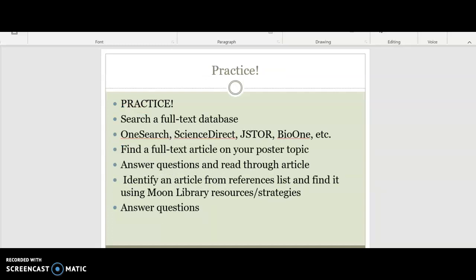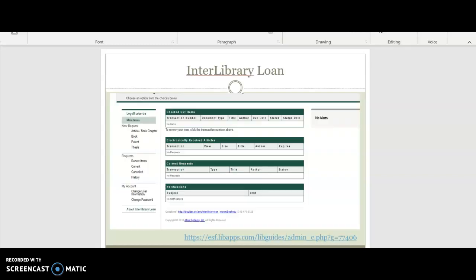So, practice. Search a full-text database like OneSearch, ScienceDirect, JSTOR, Bio1, etc. Find a full-text article on your poster topic, answer questions and read through the article, identify an article from a reference list, and find it using Moon Library resources and strategy, and then answer questions. We're going to practice that in your citation assignment.